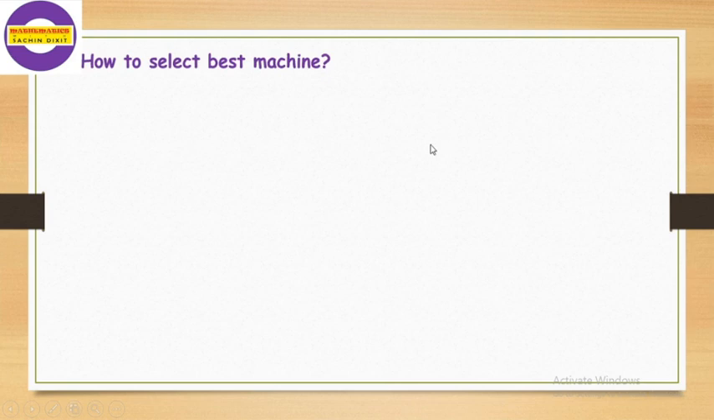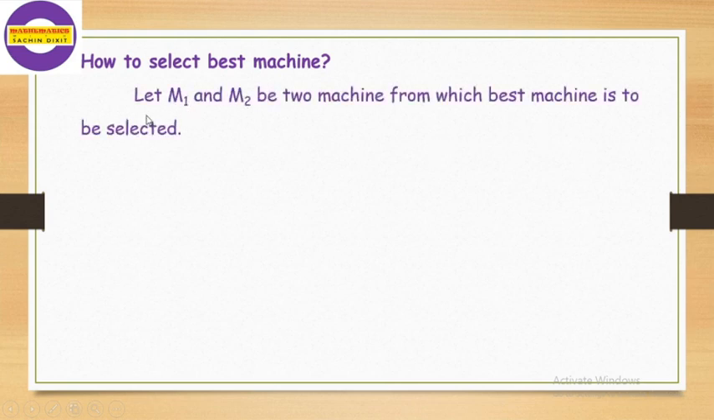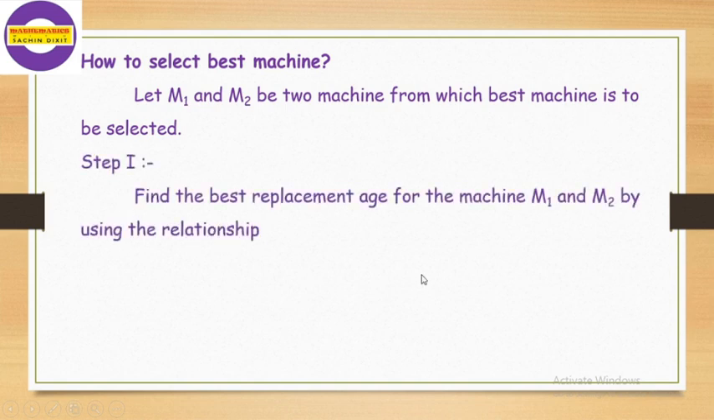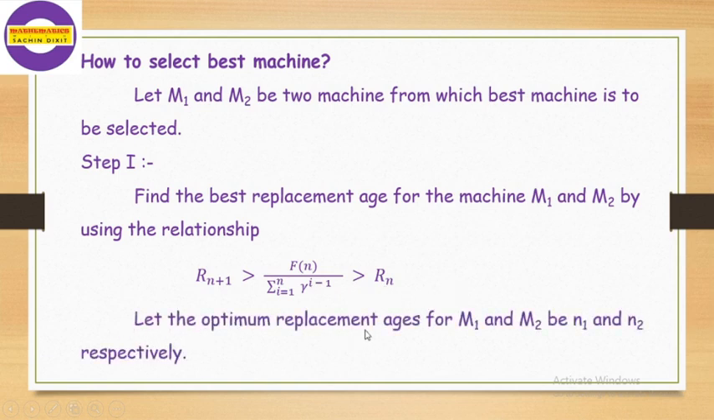How to select the best machine? If we are given two machines, M1 and M2, and we have to choose which one is the best machine to be selected? Step 1. Find the best replacement age of machines M1 and M2 by using the relationship Rn plus 1 is greater than Fn divided by summation i varies from 1 to n gamma raised to i minus 1, which is greater than Rn. Let the optimum replacement ages for M1 and M2 be N1 and N2 respectively.